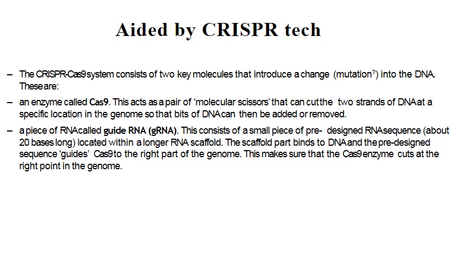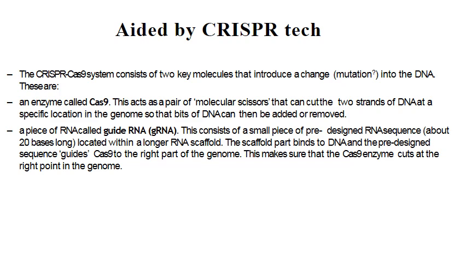2 things are here. The enzyme called Cas9, or RNA guided endonuclease, acts as a pair of molecular scissors that can cut the 2 strands of DNA at a specific location in the genome so that bits of DNA can then be added or removed.